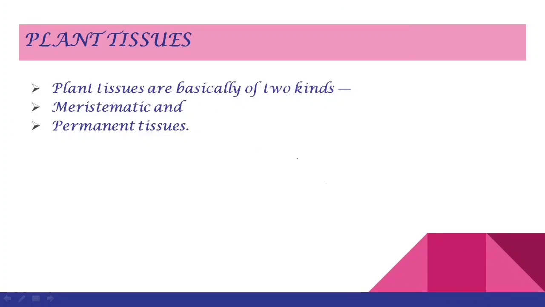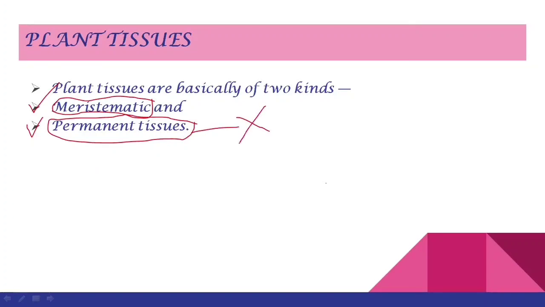Children, with this we come to the conclusion that plant tissues are of two types. First is the dividing tissues. The dividing tissue consists of cells which are capable of dividing, and these dividing tissues are known as the meristematic tissues. Next, children, the second type is permanent tissues. These are also known as the non-dividing tissues of the plant. Why so, beta? Because non-dividing tissues are made up of cells that do not divide.